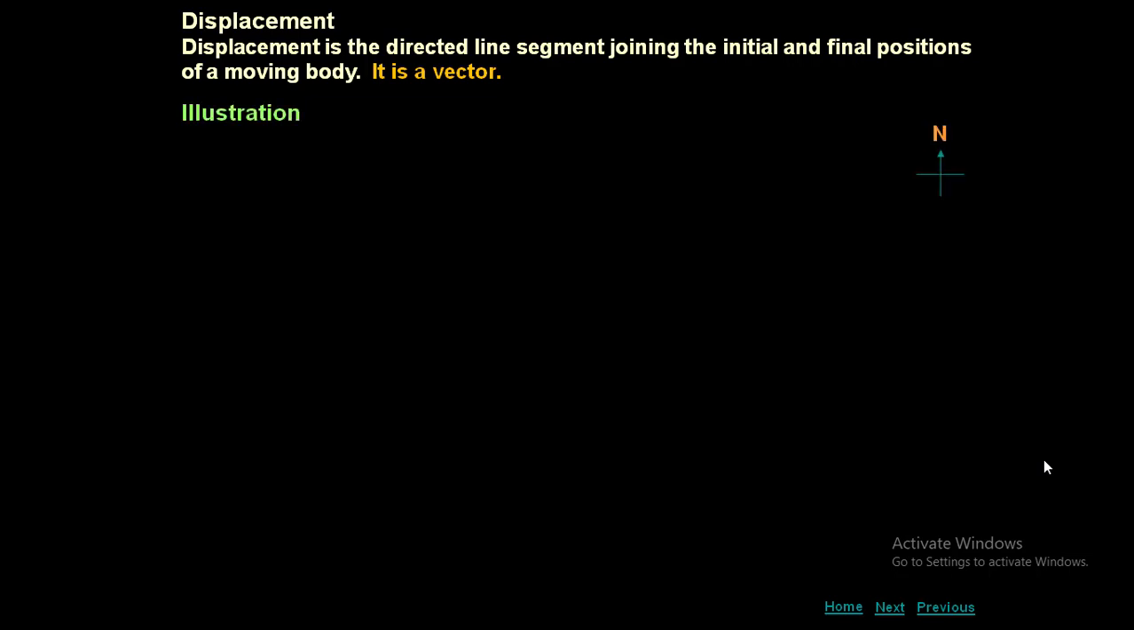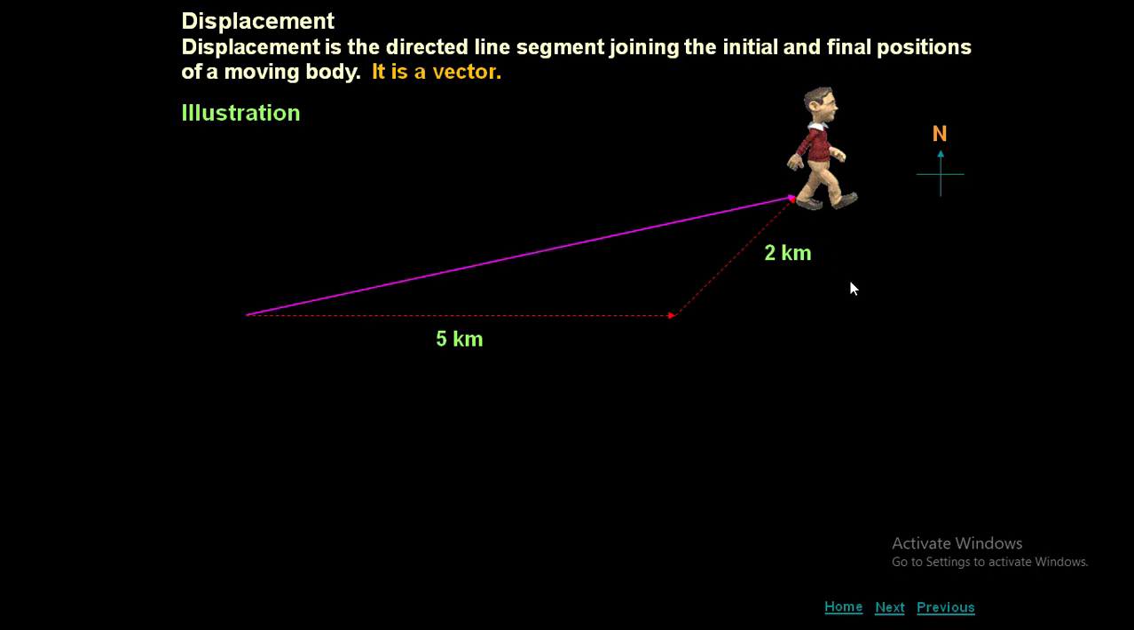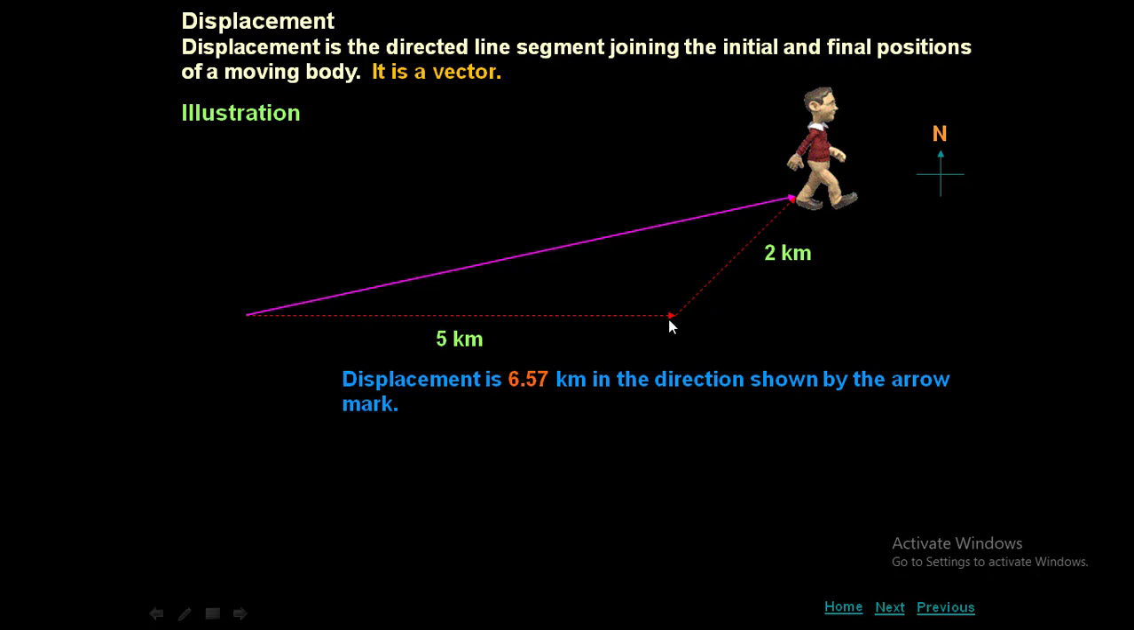Illustration. Again same north and south, east and west. Now here again I am going to consider the same example. Let's suppose that the person is walking towards east for 5 kilometer, and then 2 kilometer. Now this is the initial point and this is the final point. That is the shortest path. So see the straight line. So the displacement is 6.57 kilometer in the direction shown by the arrow. Now here the person is traveling 2 kilometer towards north.